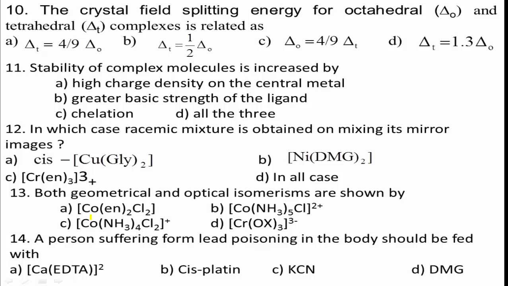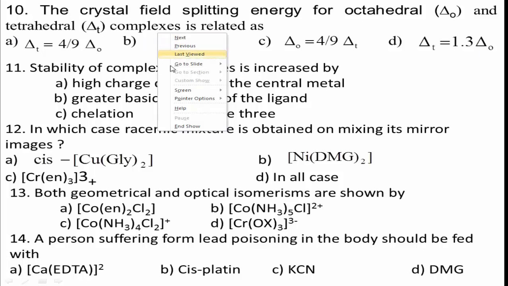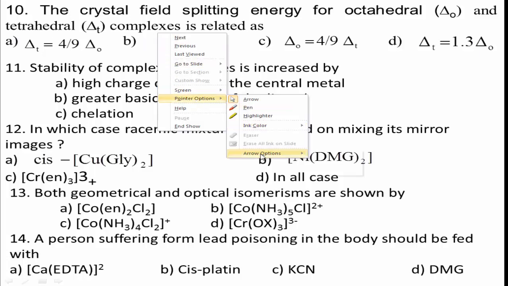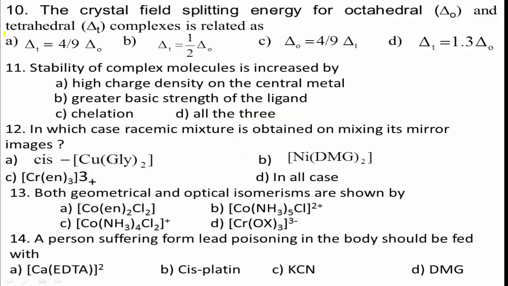The 2 upper energy levels are named dx2-y2 and dz2, the eg orbitals. Therefore, the right answer for this question is option A only, delta T equal to 4/9 delta O. Option A is the right answer.